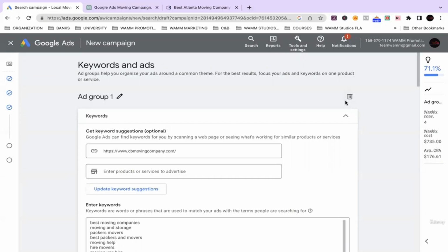All right, guys, we're back at it. All right, so we're going to continue throughout this campaign. So now we are in the ad group section. We were in the campaign section. Now we're in the ad group section, and inside of the ad group section is when we start focusing on